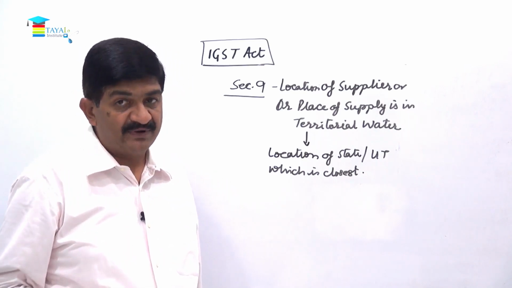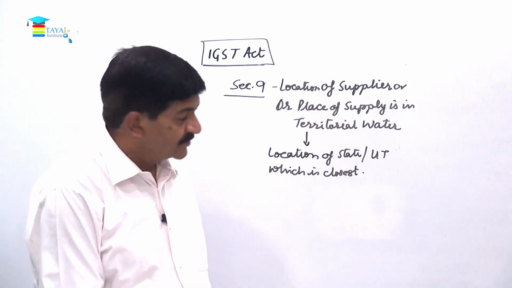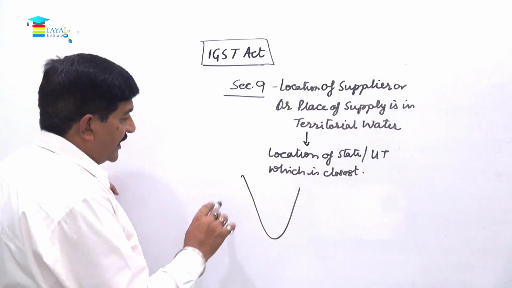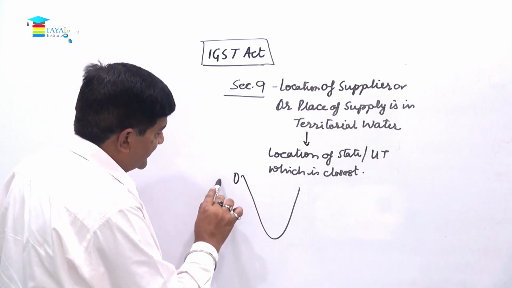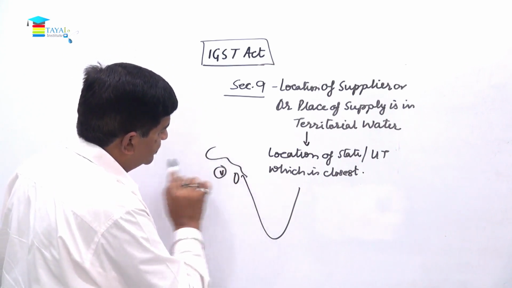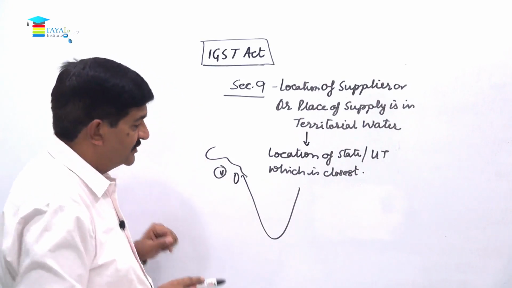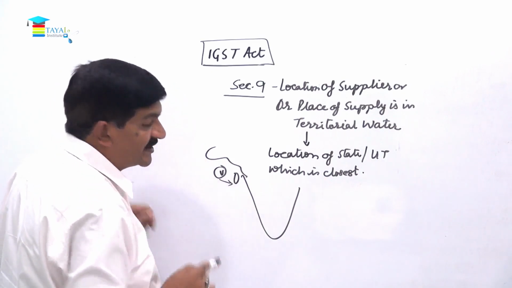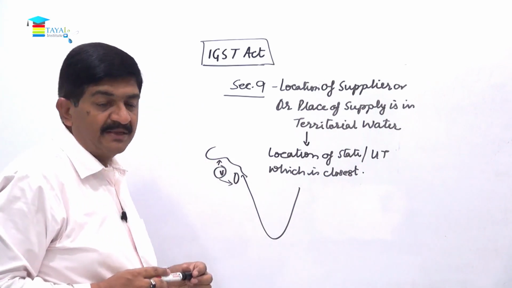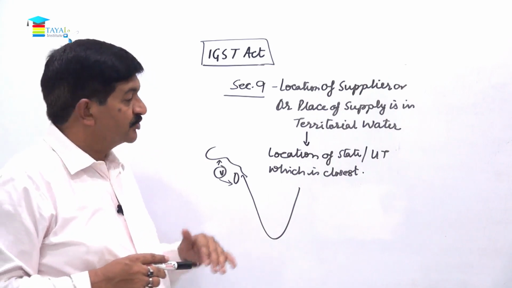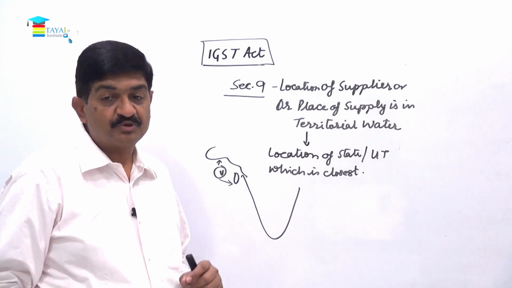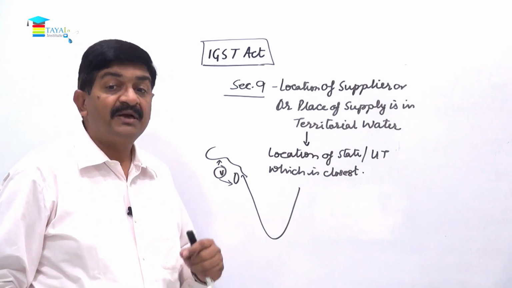Then how do we decide whether it is interstate or intrastate? So let us assume that this is the map of the southern part of India, and here we have Mumbai and the vessel happens to be here. Now this is the vessel and this is the area of Gujarat. Now the place of the vessel is this. If it is close to Mumbai, this will be treated as intrastate supply. If it is close to Gujarat, then it will be treated as interstate supply. That will make the difference, right? So accordingly we are going to decide which will be the place of supply, and how it is to be treated as either interstate or intrastate.